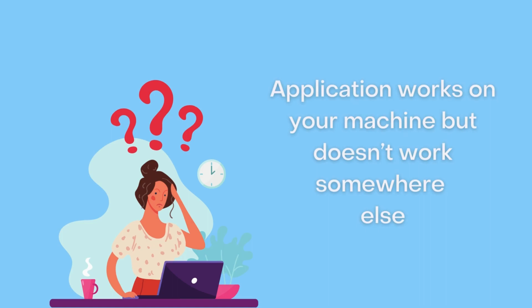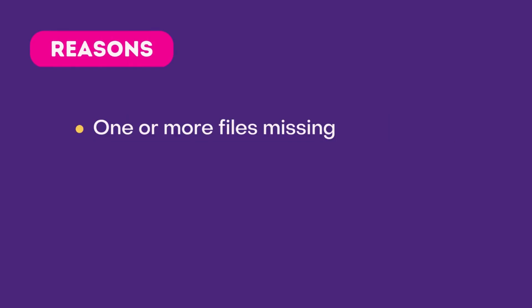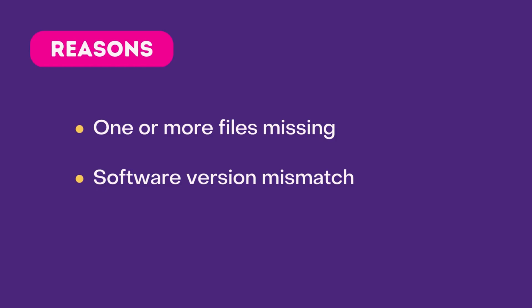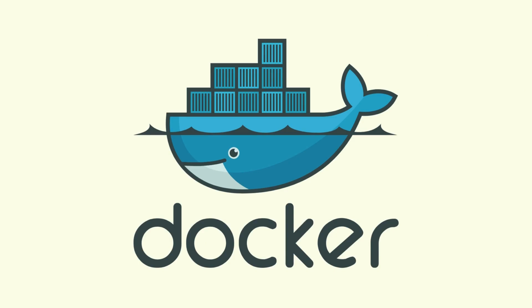We have all probably come across this situation where your application works on your machine but doesn't work somewhere else. Can you think of reasons why this happens? Well, this can happen if one or more files are not included as a part of your deployment, as if something is missing. This can also happen if the target machine is running a different version of some software that your application needs. This can also happen if the configuration settings, like environment variables, are different across these machines. And this is where Docker comes to the rescue.